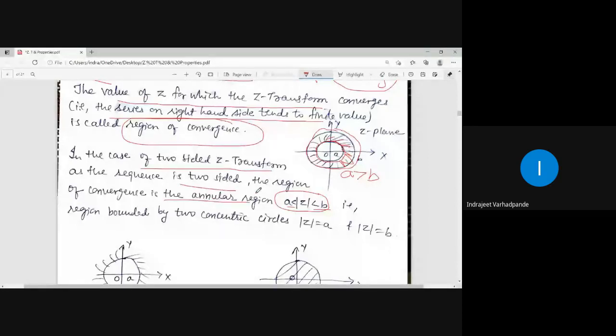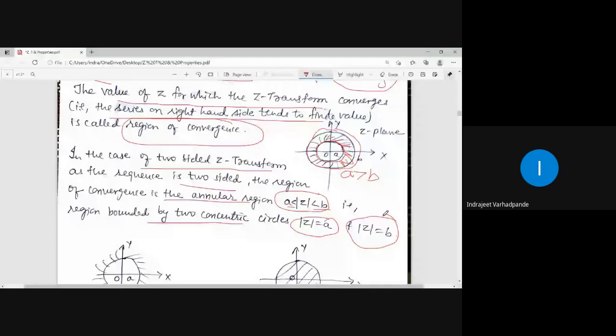One of the circles is mod z equal to a, a circle whose center is origin and radius equal to a, and another circle mod z equal to b, a circle with center at origin where b is greater than a. In that case we say that a less than mod z less than b. This is how we can draw the concentric circles with the respective radii.